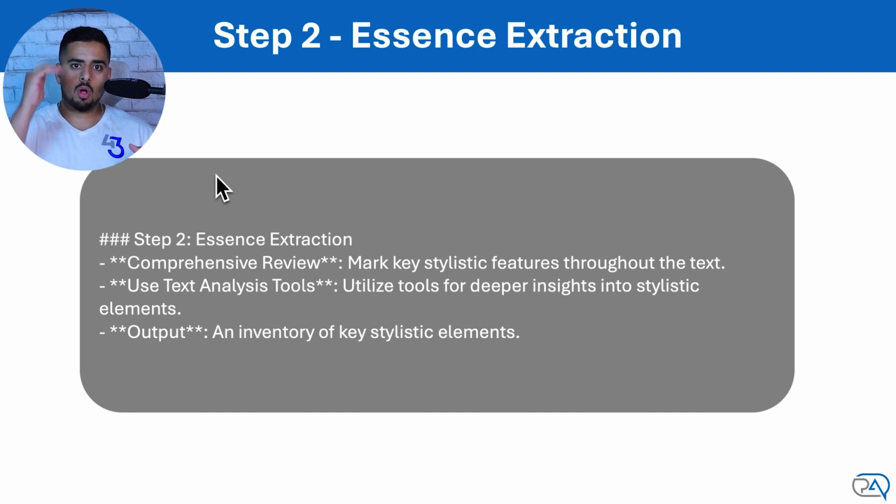After that, we have step 2, which is essence extraction, which is pretty much looking for all the small things, kind of like the devil in the details, to understand what kind of pace they use when they write, what is the type of tools and metaphors possibly that they use when they write this specific type of document, etc.